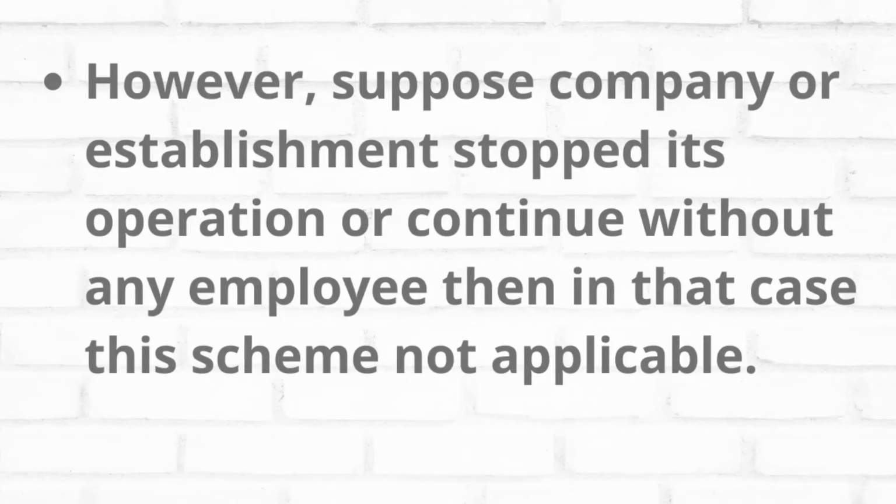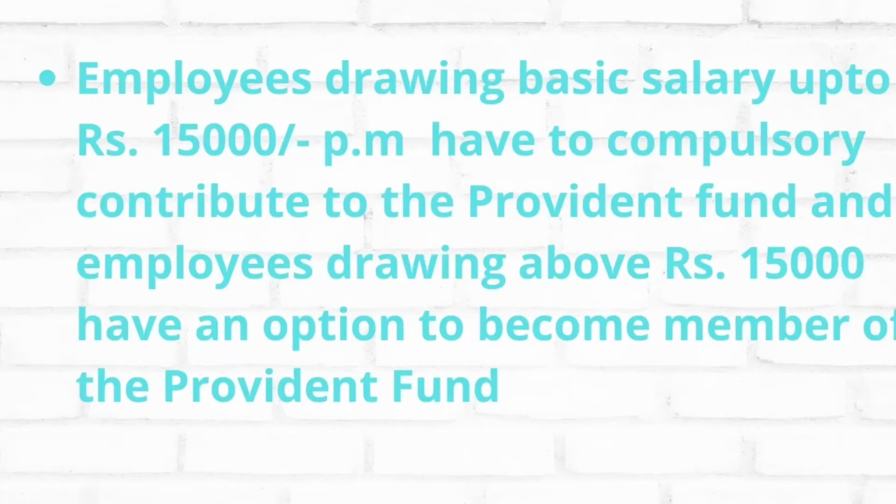Employees drawing a salary up to 15,000 per month have to compulsorily contribute to the Provident Fund, and employees drawing more than 15,000 have an option to become a member of the Provident Fund. Those employees who draw a monthly salary less than 15,000 have to compulsorily contribute to EPF, and for those drawing more than 15,000, it is their option. If they are interested, they can contribute, otherwise no.